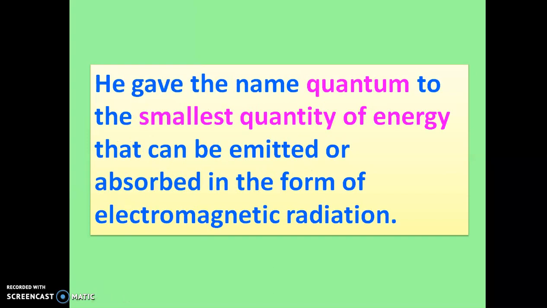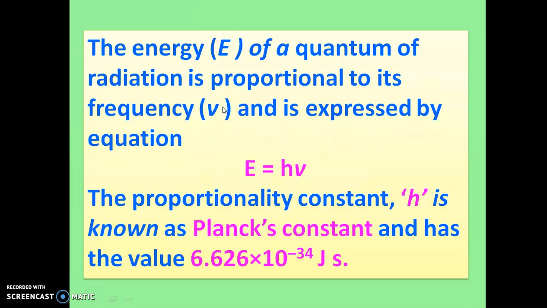He gave the name quantum to the smallest quantity of energy. The smallest quantity of energy that can be emitted or absorbed in the form of electromagnetic radiation is known as a quantum. The energy E of a quantum of radiation is proportional to its frequency, and it is expressed by the equation E equals h nu.